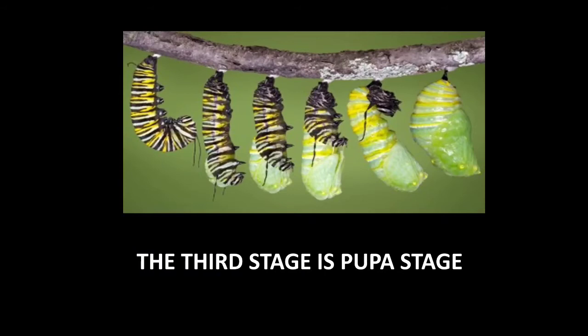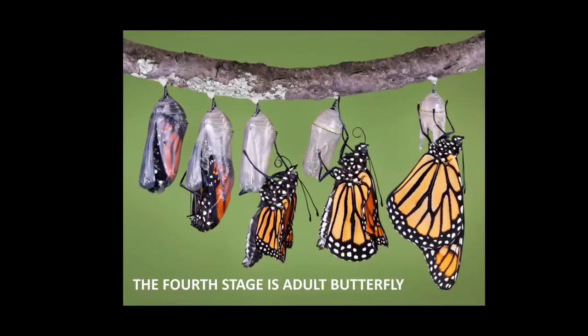The second stage was caterpillar stage. When the egg hatches, the caterpillar comes out and it starts eating the plant and it grows in size. The third stage was pupa stage, in which caterpillar undergoes molting and a case-like structure is developed. And what is it called? Yes, it is called as a cocoon. So the next and the final stage is adult butterfly.